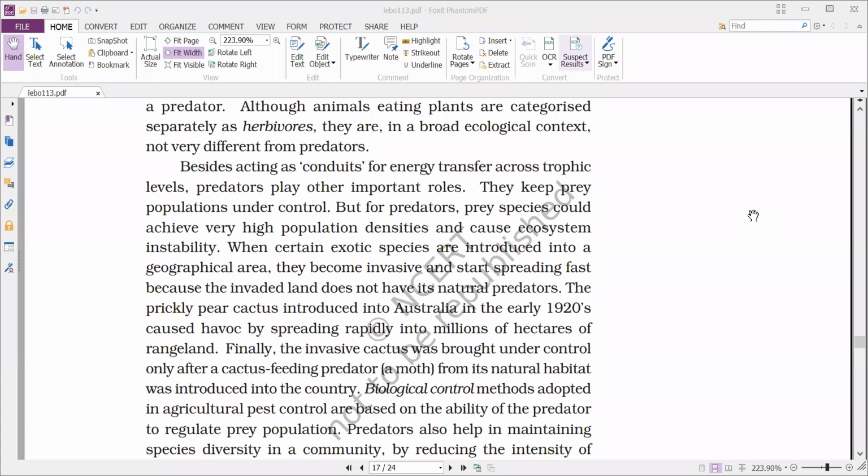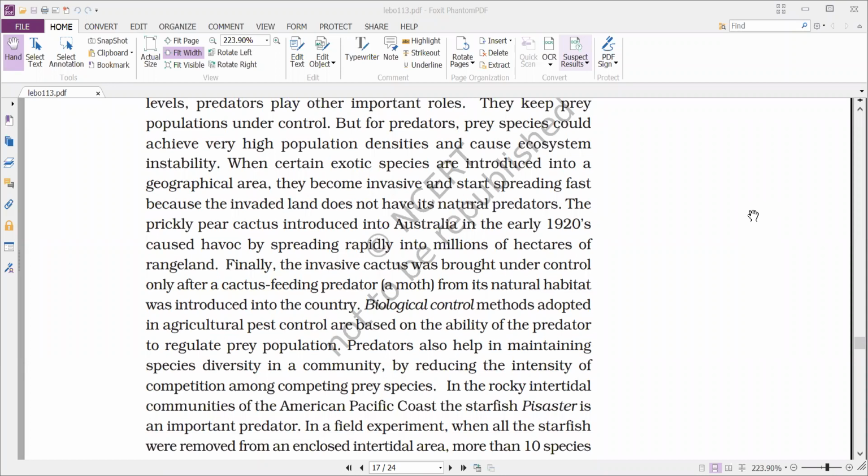So biological control methods adopted in agriculture pest control are based on the ability of the predator to regulate prey population. Here we can use biological control instead of chemical insecticides and pesticides, so that the environment is not disturbed.